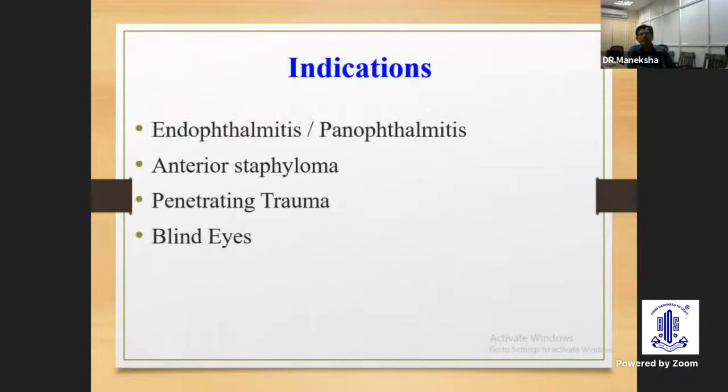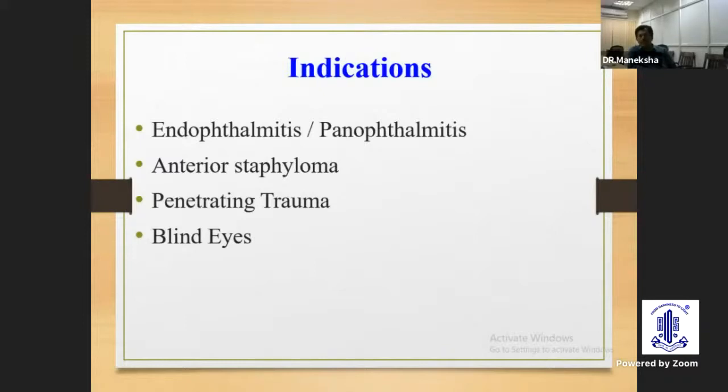Coming to the indications for evisceration, endophthalmitis and panophthalmitis are the most common indications. Evisceration is preferred because the intraocular infection will not spread to the subarachnoid space with the intact optic nerve sheath. Another most common indication is anterior staphyloma. Here we can use an implant also, so evisceration with implant will give good cosmetic results.